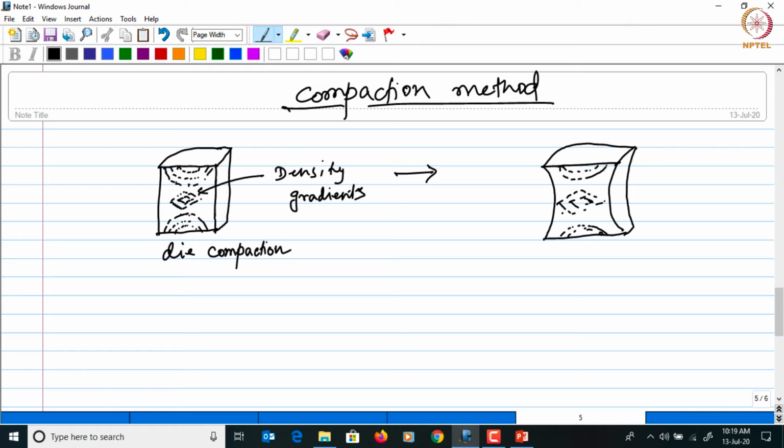Right? So this density gradient will lead to anisotropic shrinkage, which will adversely affect the dimensional tolerances.